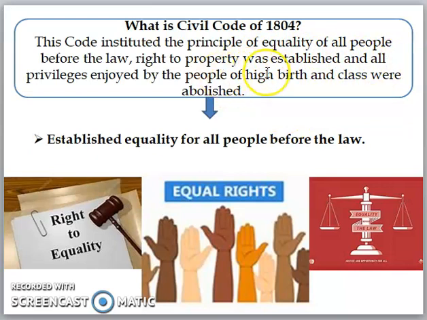Now, the right to property was in the names of the owners, and privileged groups had similar rights as the lower class society, and much more. Let's study them in detail.